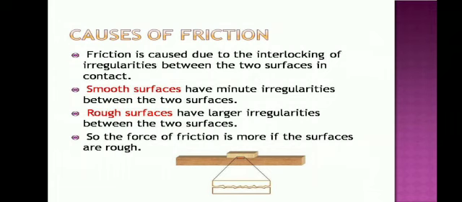Causes of friction. Friction is caused due to the interlocking of irregularities between the two surfaces in contact. In reality, there are no perfectly smooth surfaces. Friction cannot be reduced to zero however smooth the surface may be. Do you know why? Because the surface may appear to be very smooth to our naked eyes.